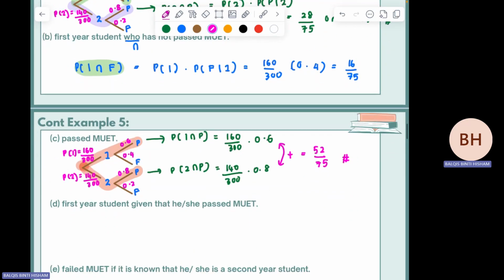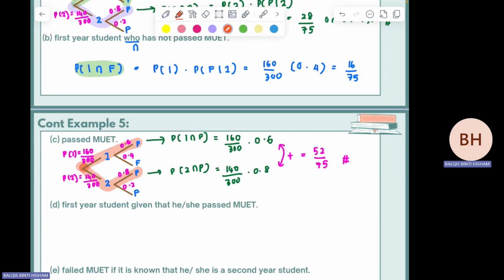Part D, first year student given that he or she passed MUET. How do you symbolize it? After the words "given that" is your second event, and the first event is before it.